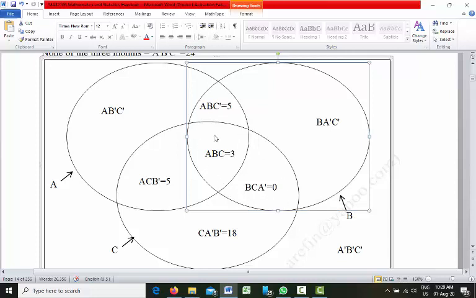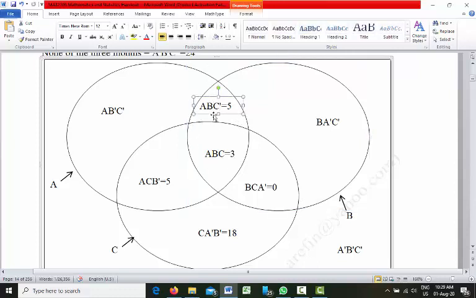So we need to find out the total area occupied by this portion. We will add this one with this one and this one.